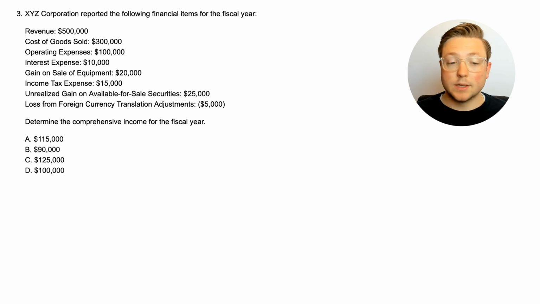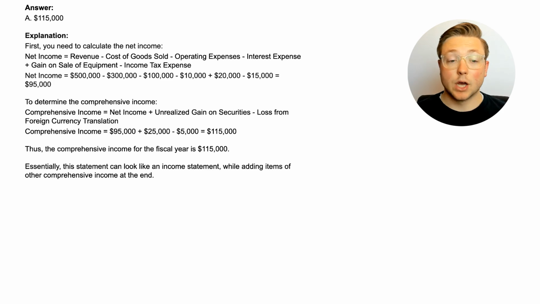All right, if we have no idea how to prepare a comprehensive income statement, that's okay. You might not know what numbers go into it, but the great thing is it's actually pretty straightforward and pretty easy. So let's go ahead and go to the answer to start showing you what it actually looks like when it comes to a comprehensive income statement. All right, the answer is $115,000.